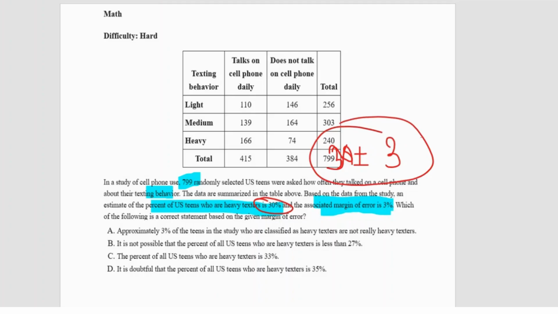So what's going to be here? What do you think? Read the options. Approximately 3% of the teens in the city who are classified as heavy are not really heavy texters. No, never. The margin of error itself has no such meaning. Remember that. Everything that says about 3% like that is always wrong.